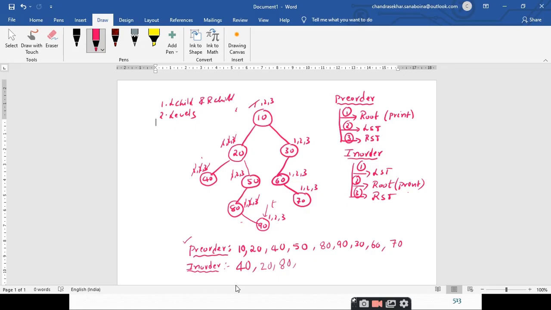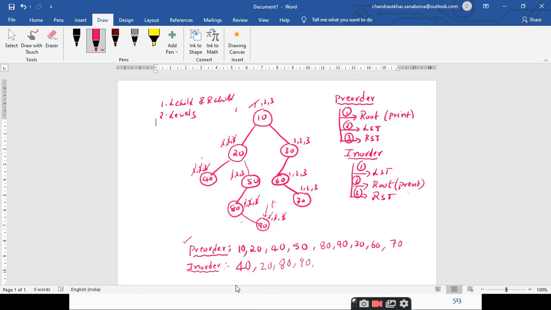Since T is pointing to 90, I am left with three steps, 1, 2, 3 here. The first step is traversing the left subtree. Since 90 does not have any left subtree, you just strike this one off. The second one is visiting the root node, therefore 90 is printed. The third step is visiting the right subtree. Since 90 does not have any right subtree, just strike it off.